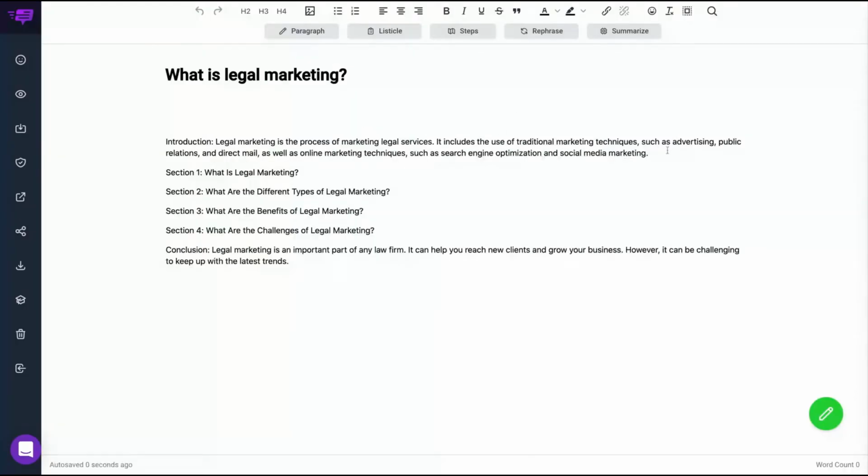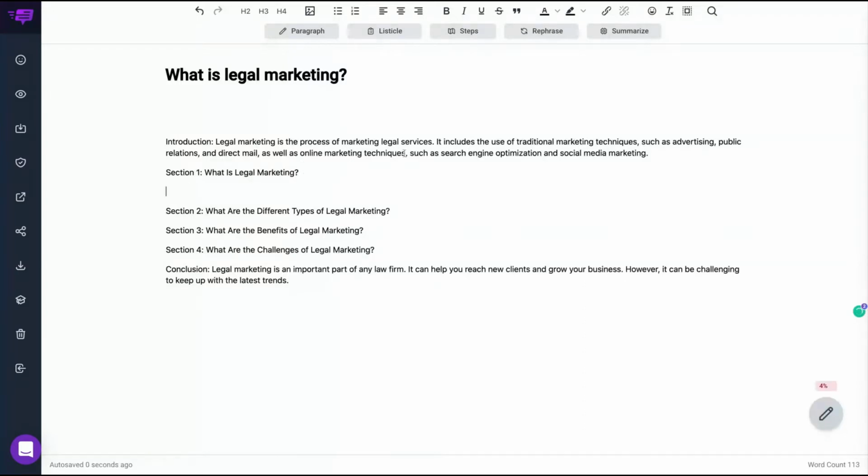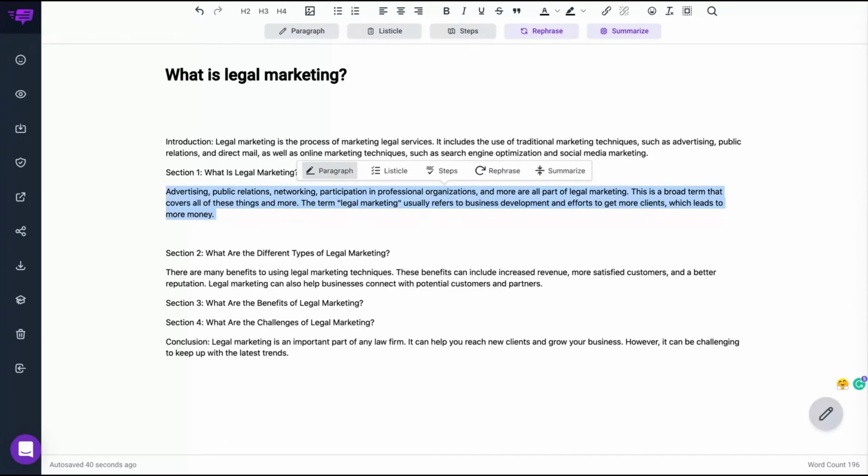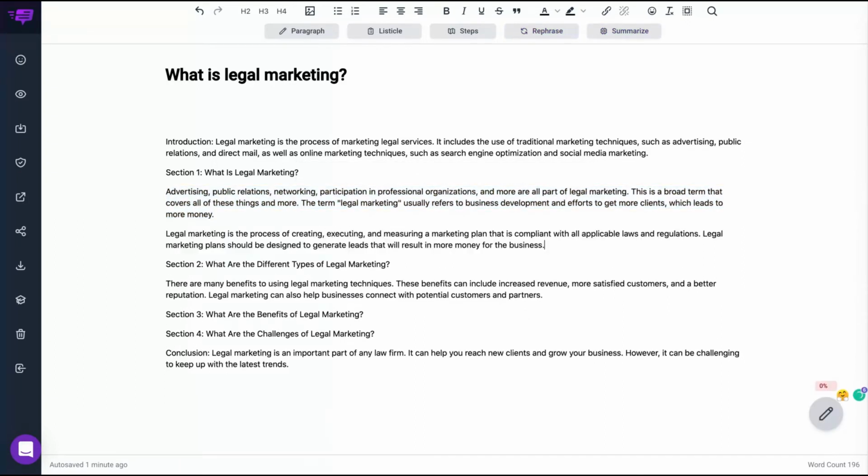I'm here on my project and here on what's legal marketing. I'm gonna copy and paste the text that I already paraphrased, and then I'm gonna write a bit more using that step. I'm gonna tell the AI to write a paragraph. So the AI wrote a bit more for me.